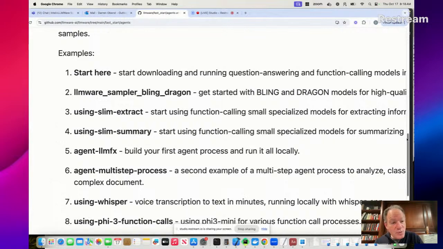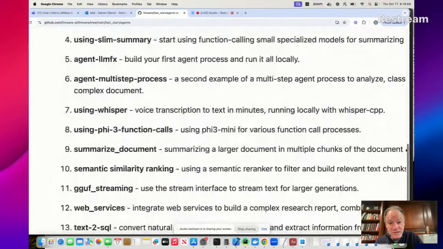And then from there, we really get into really cool and fun stuff. We give another example of a multi-step agent process. If you haven't done local voice-to-text transcription, there is nothing more fun than that. Again, you can get started. We provide a whole set of sample WAV files that you can pull down in a minute and start doing voice transcription. Again, 100% locally, 100% privately, 100% running on your machine in a few minutes.